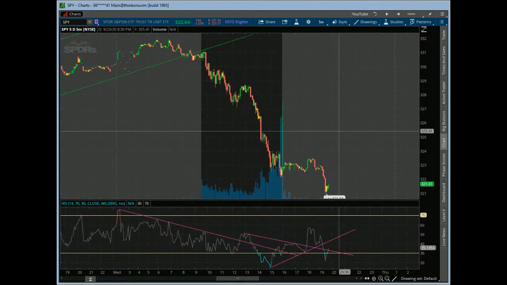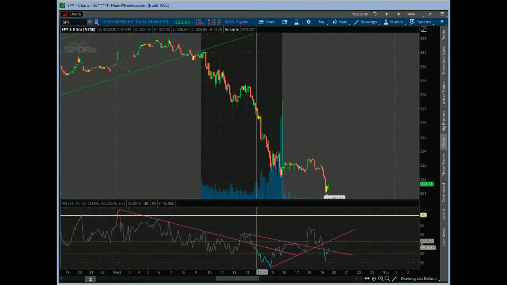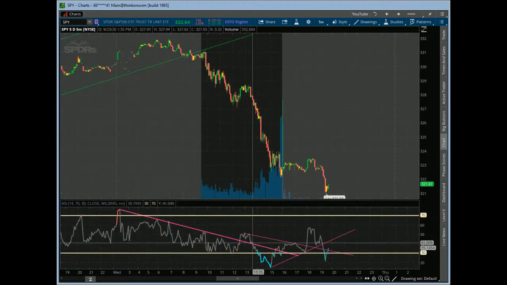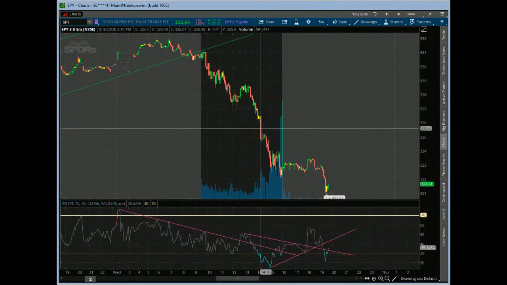So kind of cool stuff, guys. Don't be afraid to put trend lines on your RSI. It can help find breakouts, or it can give you nice breakdowns, and also keep in mind those overbought and oversold levels to show that, hey, this thing might actually still keep going. So good stuff. Hopefully you guys found that helpful.